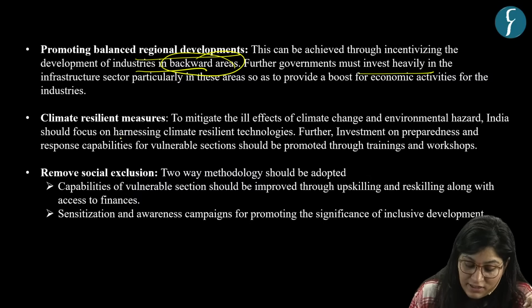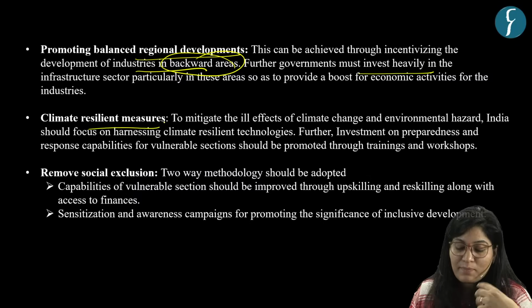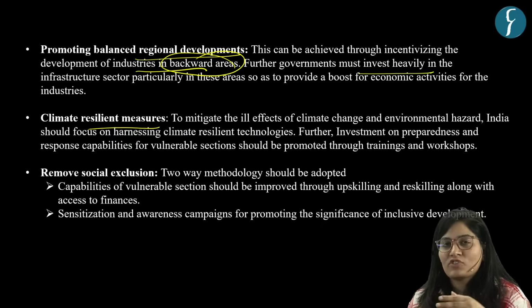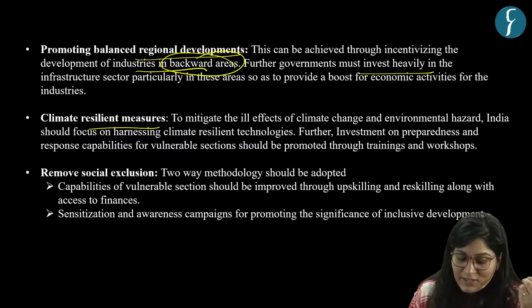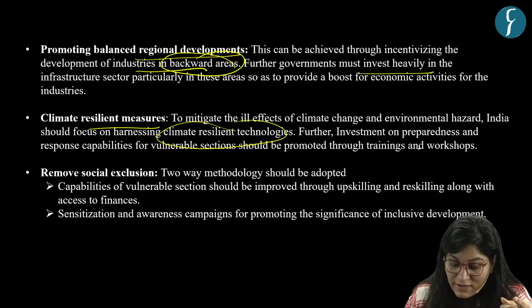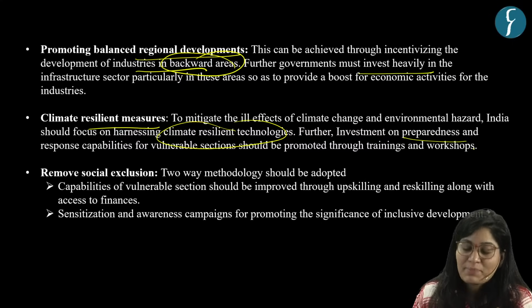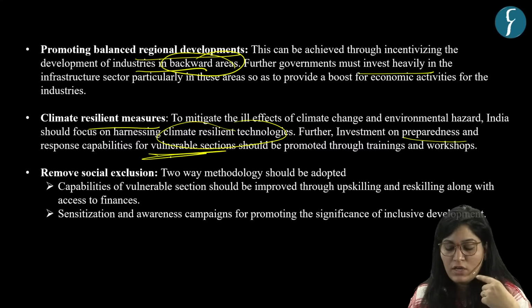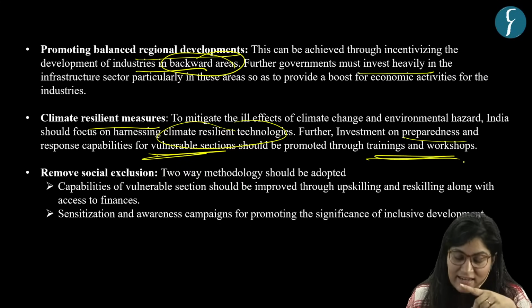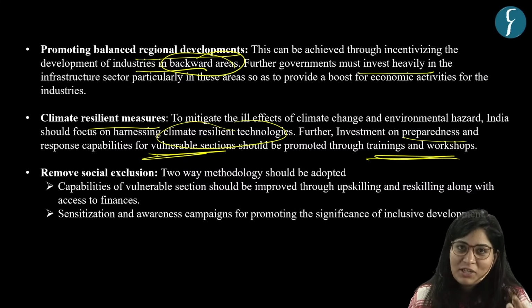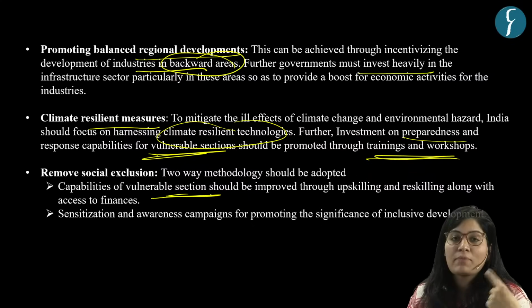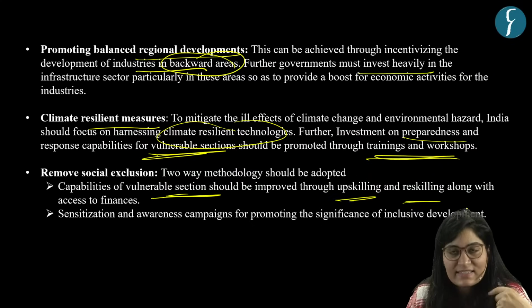Then we have another measure with respect to climate resilient measures. Why? Because extreme events impact the vulnerable sections the most. So, first, we need to have climate resilient technologies. Second, we need to invest in preparedness and response capabilities for vulnerable sections, which should be promoted through training and workshops. And last but not the least, definitely to curb social exclusion, capabilities of vulnerable sections should be improved through upskilling and reskilling.